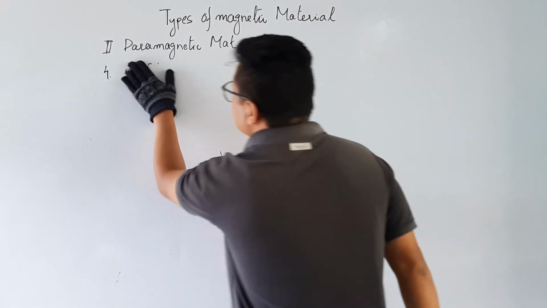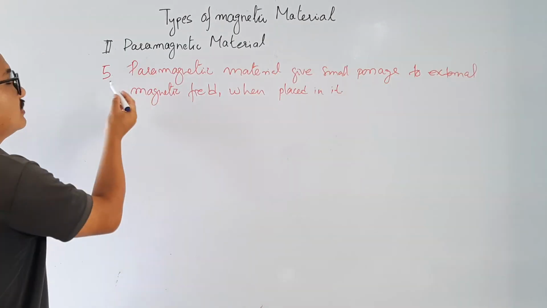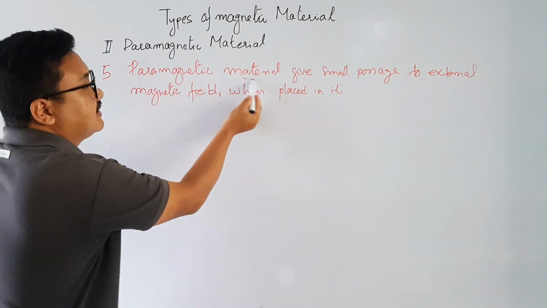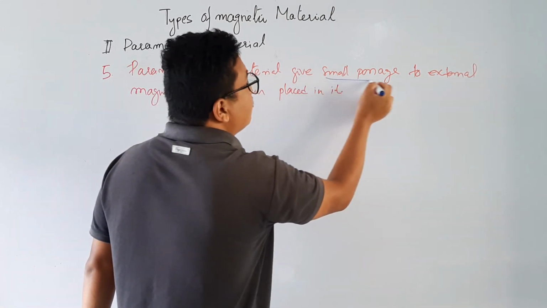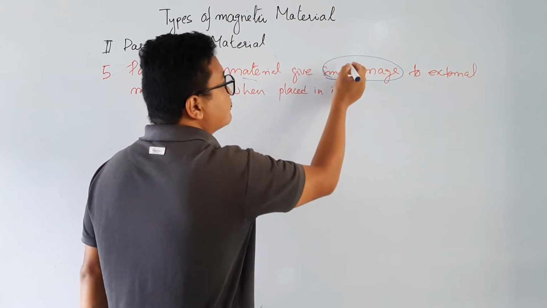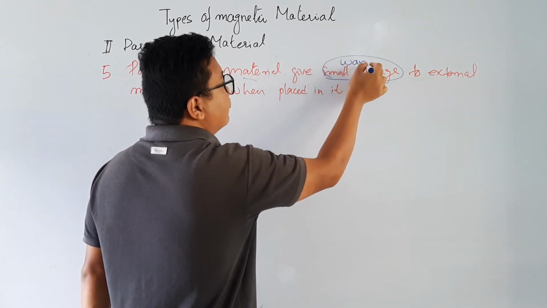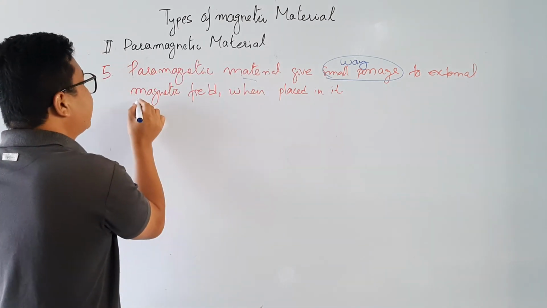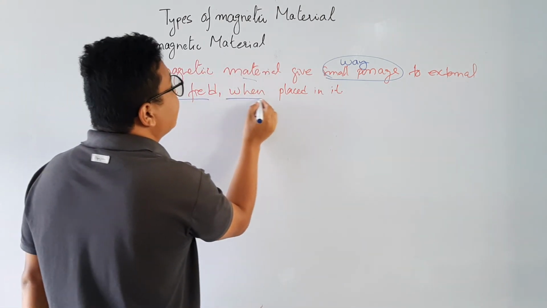Now let us go to the fifth point. Number 5: paramagnetic material gives small passage, small passage meaning the way, to an external magnetic field when placed in it.